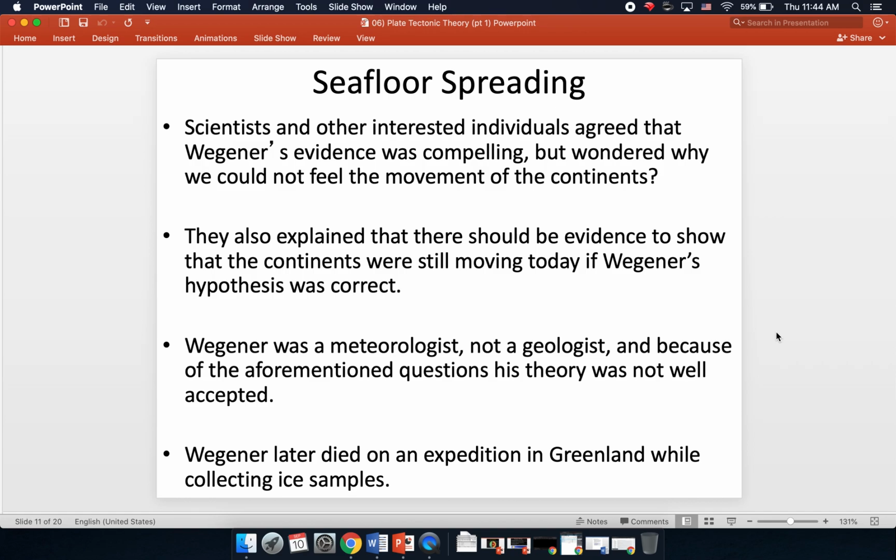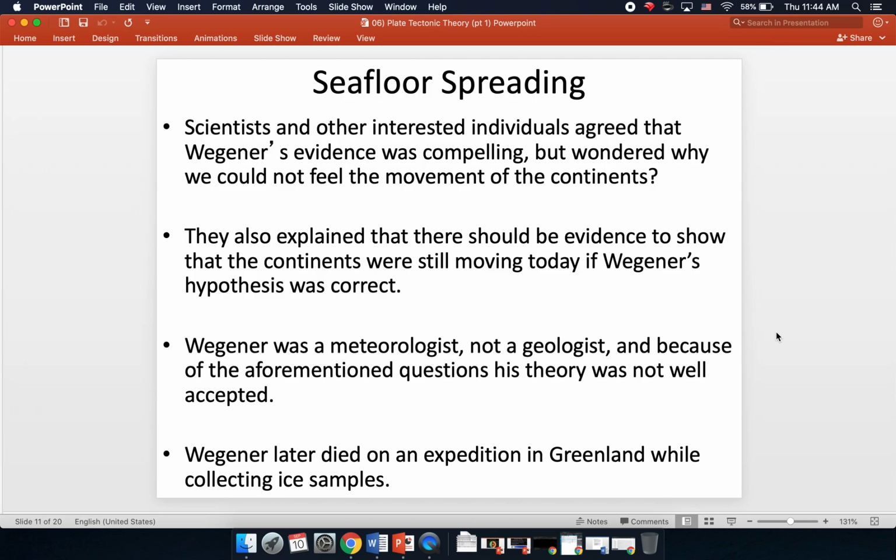Furthermore, Wegener was a meteorologist. That's what he had studied, and that was his forte. He was not a geologist, but he was here hypothesizing about geology. So more properly trained geologists just kind of dismissed him.